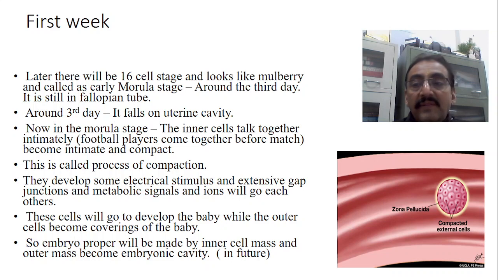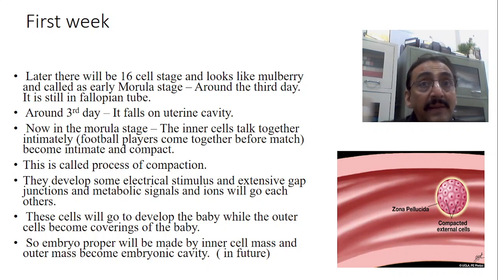Once the compaction occurs, they develop some electrical stimulus, and extensive gap junctions will develop in between the cells. Now there is a transportation of the metabolic signals as well as some of the ions going to each other. So these cells will go on to develop the baby.